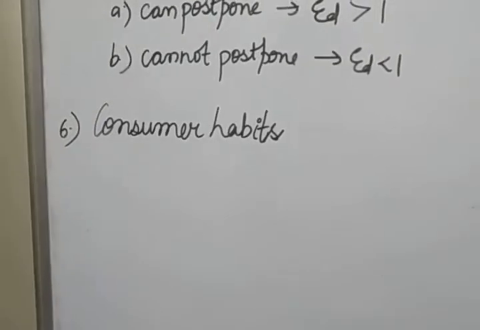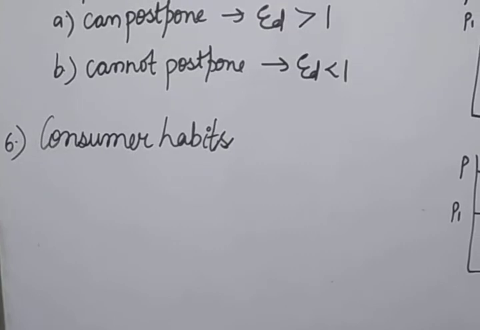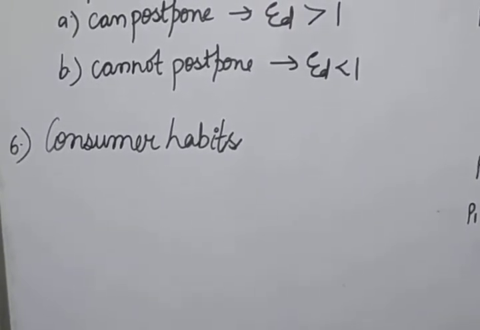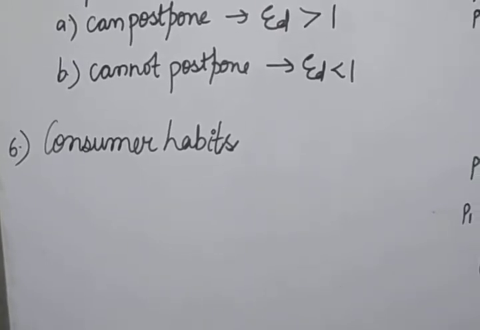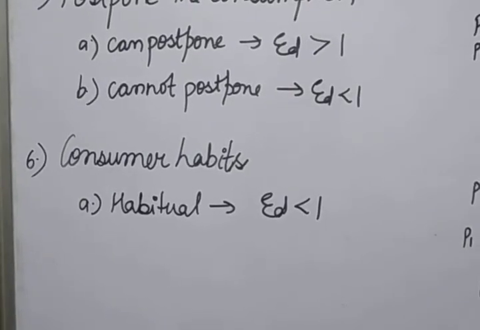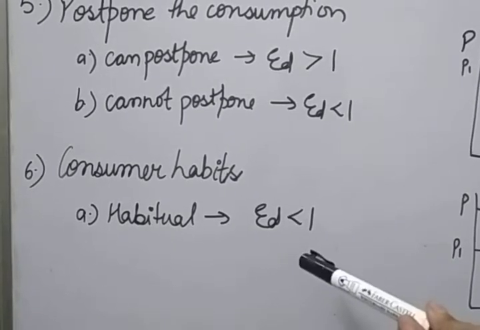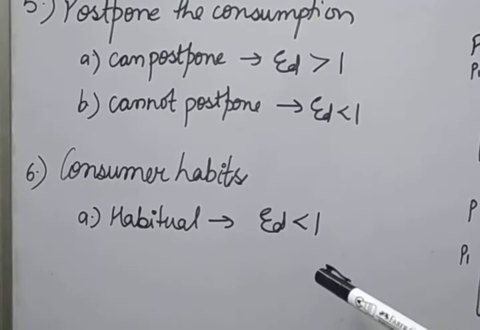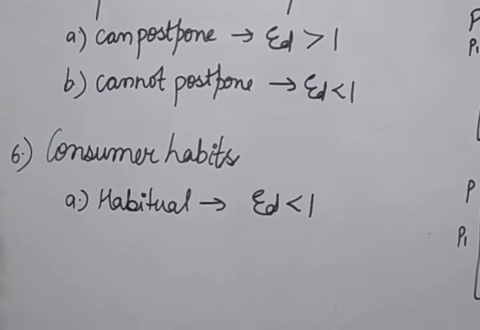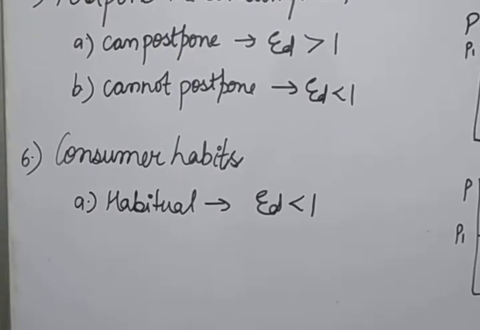Next one is the consumer's habit. If a consumer is habitual of a commodity, he will continue to consume it even at a higher price, so the demand for that commodity will be inelastic. That means elasticity is lesser than 1. And if the consumer is not habitual, he can postpone the consumption, so for that type of commodity, elasticity will be greater than 1. Examples of habitual things are cigarettes, tobacco, etc. These commodities have elasticity lesser than 1.